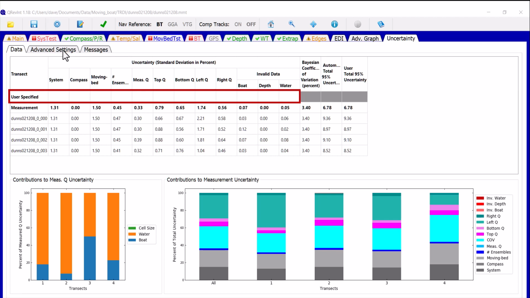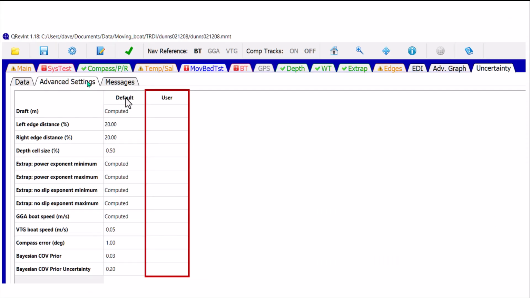In addition, by clicking on the Advanced Settings tab, we see the various defaults for the RSIN approach, and also a column where the user could set different default values for each of these components and then use RSIN to compute the uncertainty based on those changes in the default components.